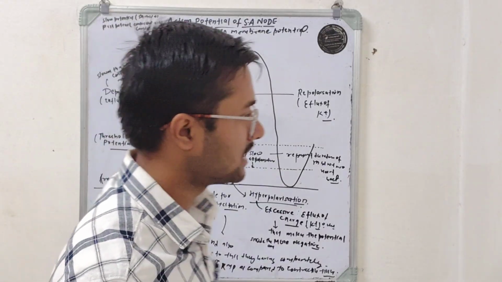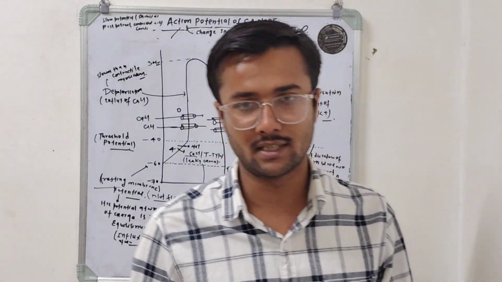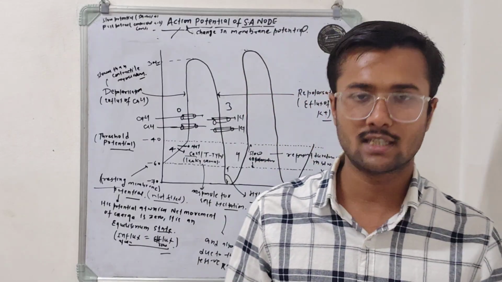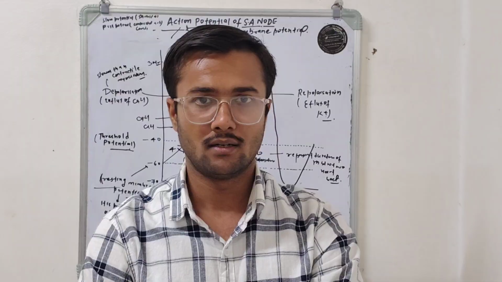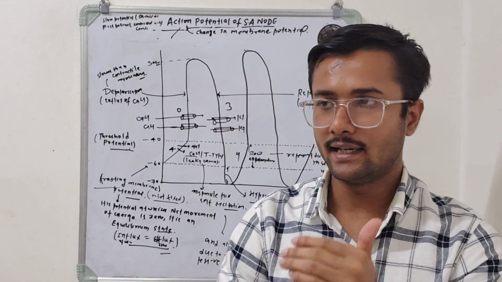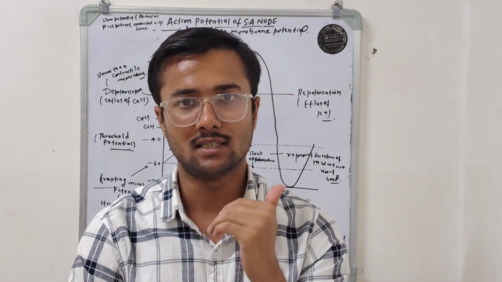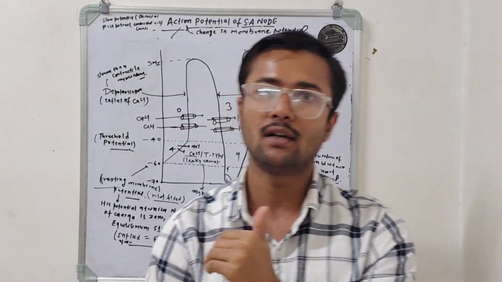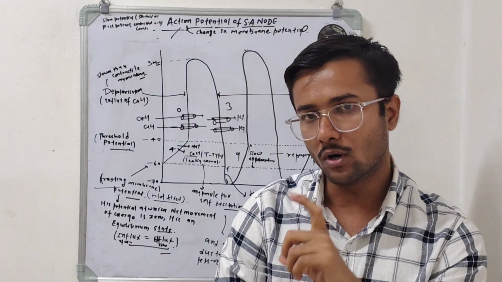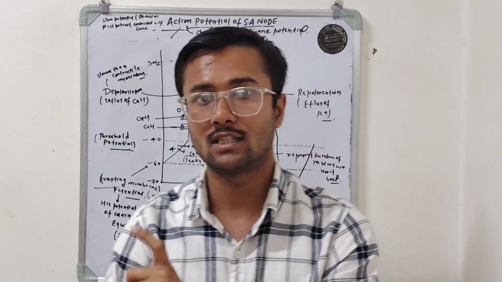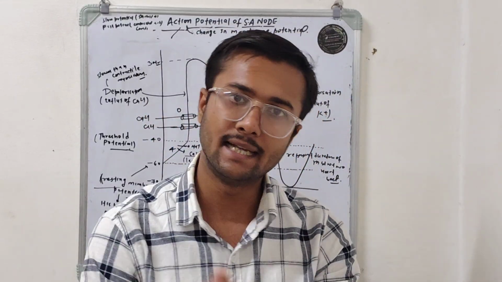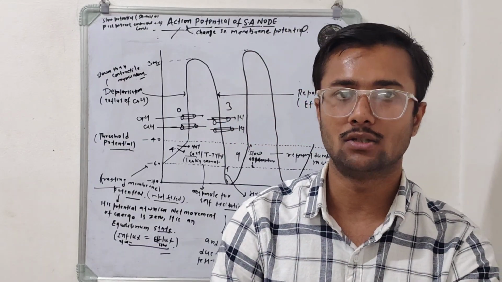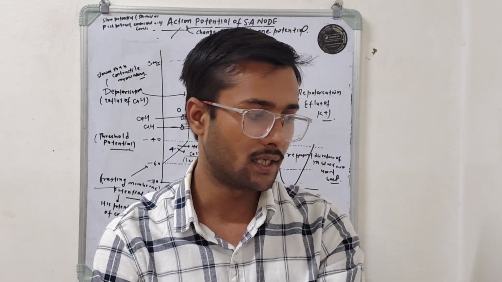After a detailed discussion of action potential, now we move towards the next very important topic, that is resting membrane potential. What is the meaning of resting membrane potential? Resting membrane potential means when the net movement of charge is zero, we call that stage the resting membrane potential. A potential at which the net influx of charge is zero is called resting membrane potential.